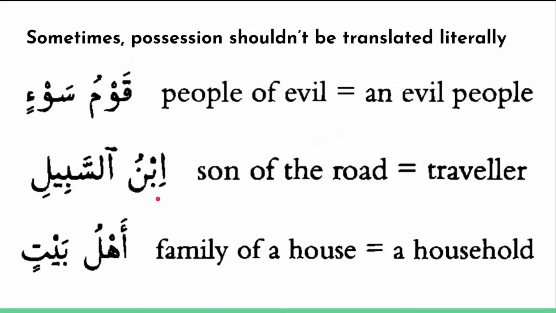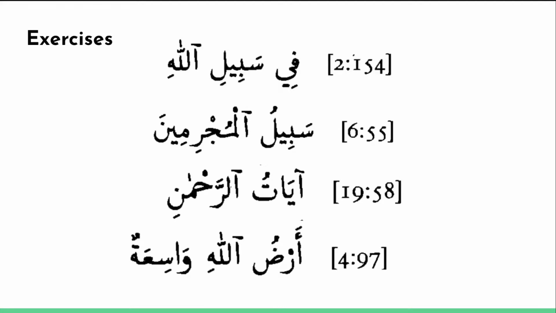Some more examples of that. Ibn sabili. Ibn means son, sabil means path or road. Ibn sabili literally means son of the road. But idiomatically, if I was to translate that into English properly, I would just say traveler. That's just a nice way of saying traveler. Ahlu baytin. Ahl means family, bayt means house. Family of a house just means household.